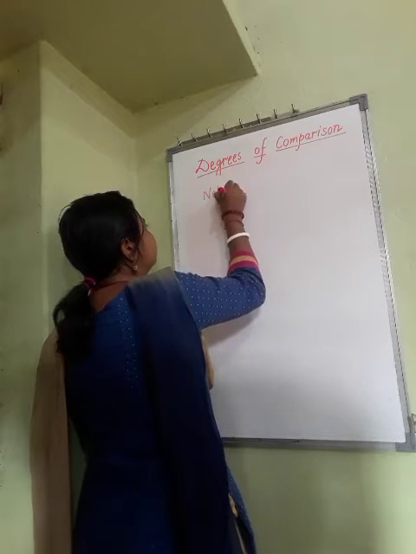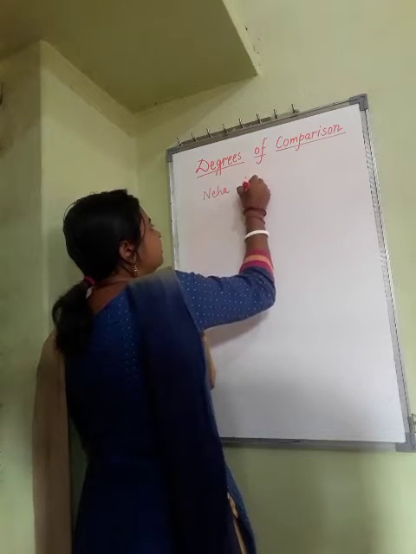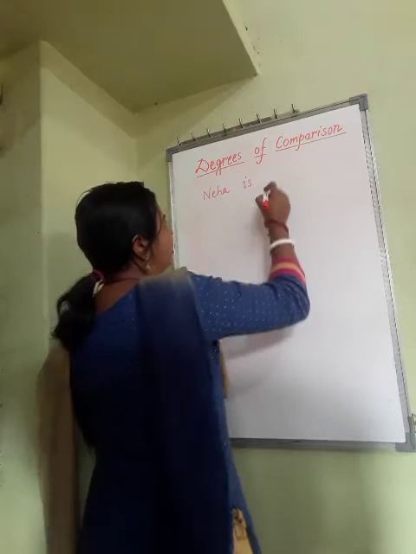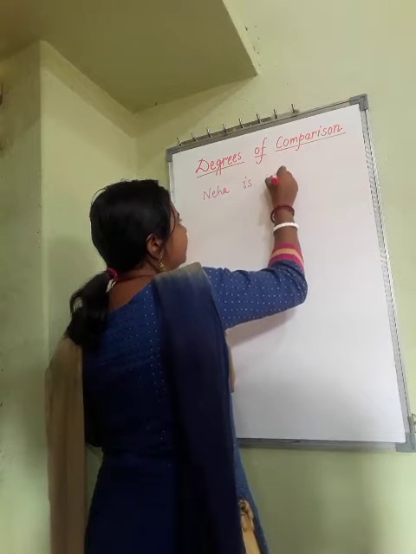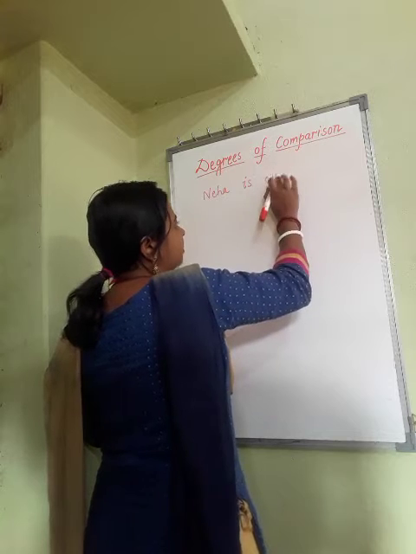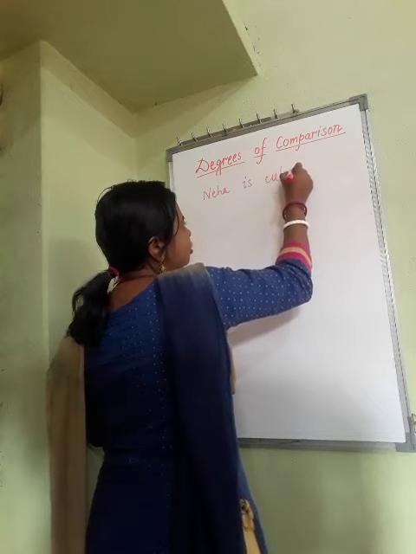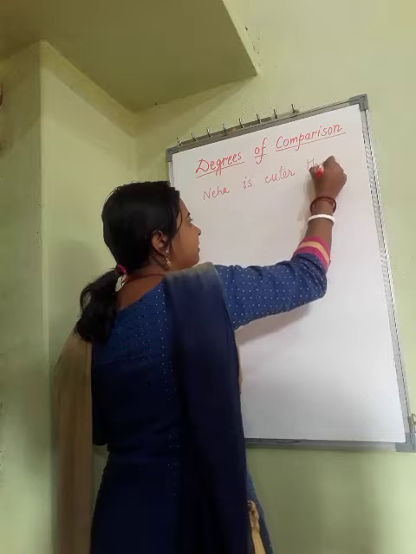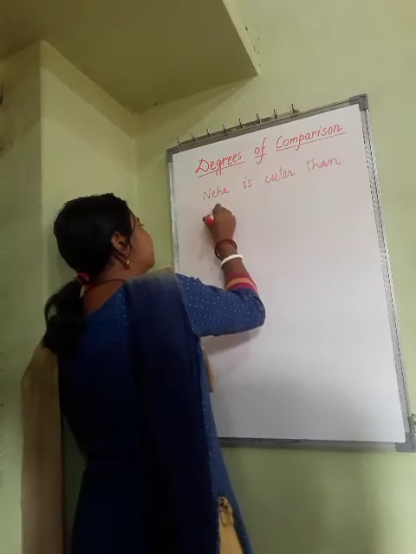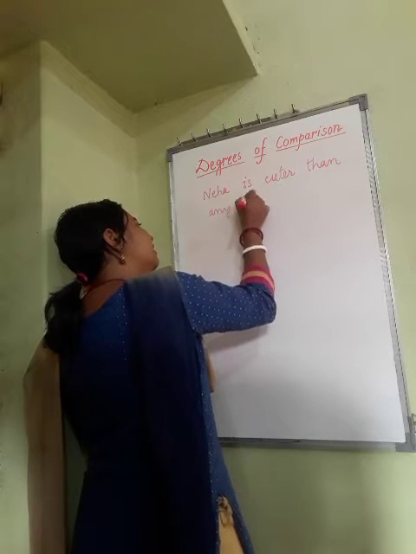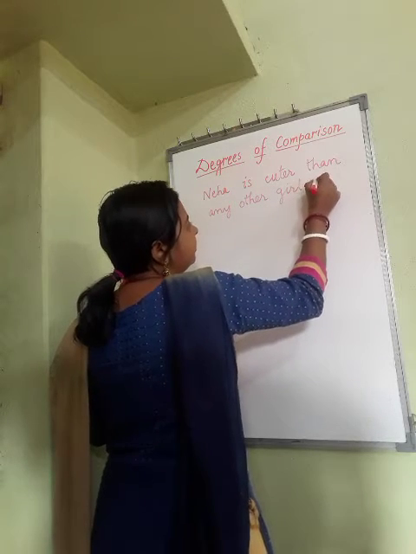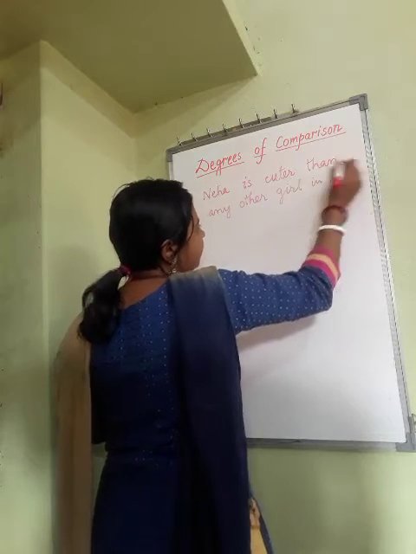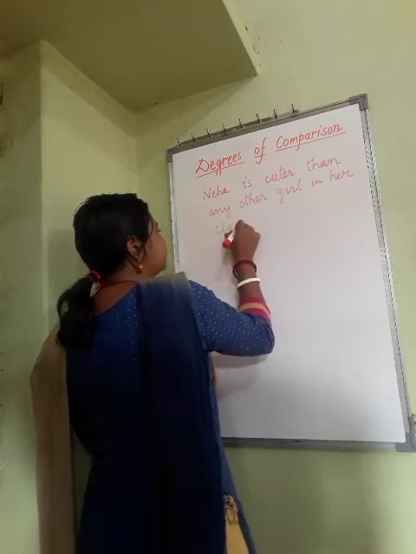Neha is, I am writing in some other degree here now. Neha is cuter than any other girl in her class.